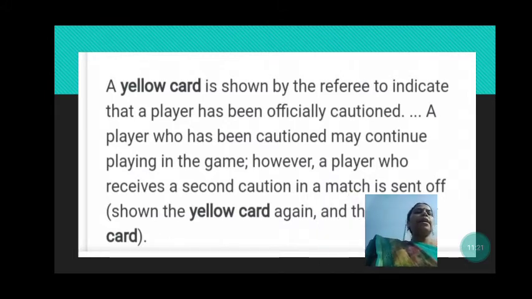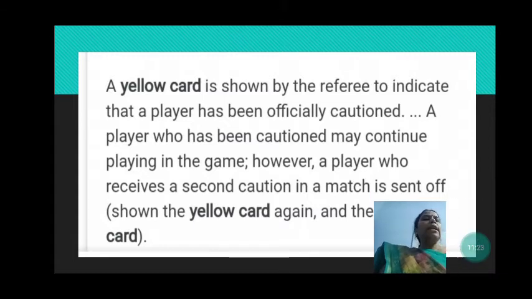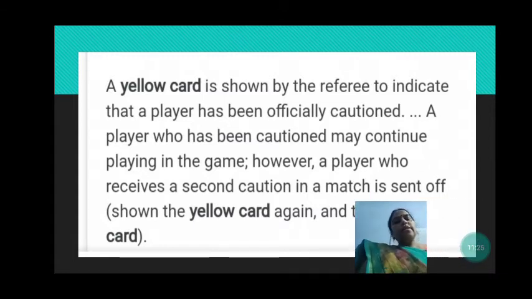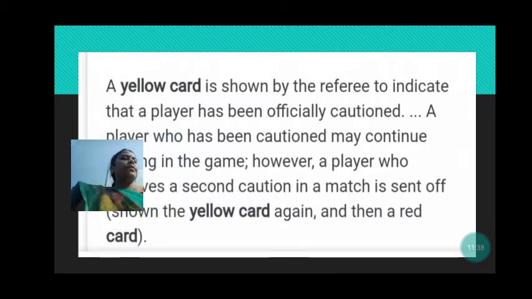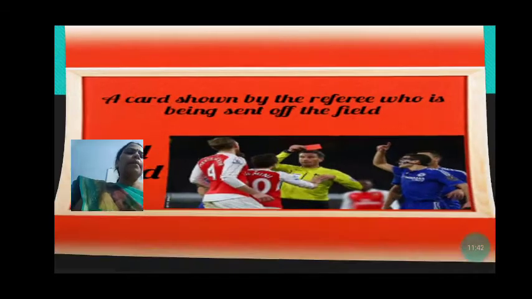However, a player who receives a second caution in a match is sent off. If the referee has to show the yellow card another time, that means now he has to go. He is shown the yellow card again, and afterwards he will be shown a red card. Now let us see what a red card is.